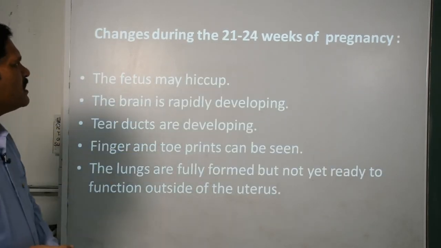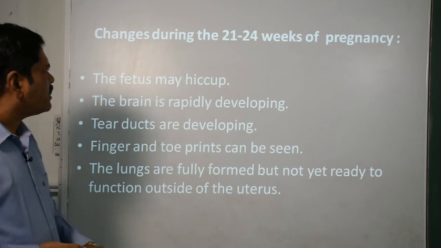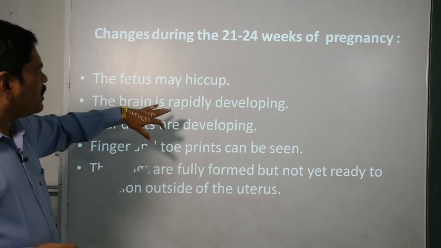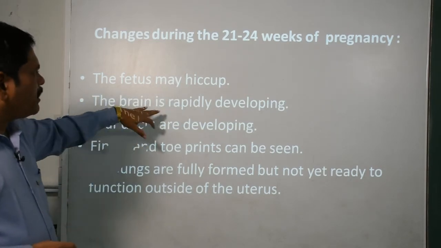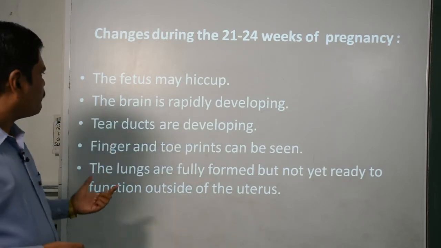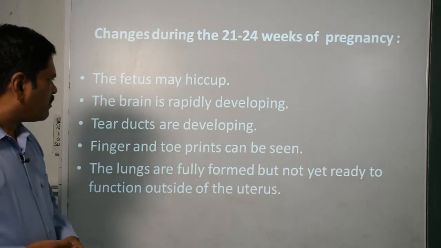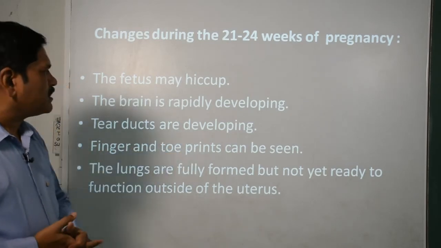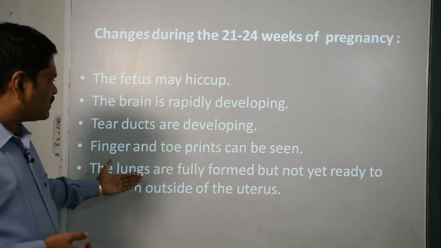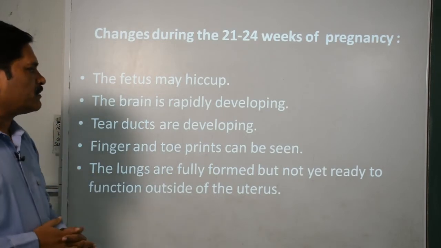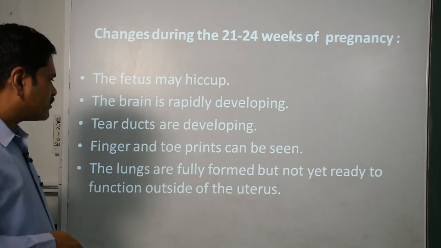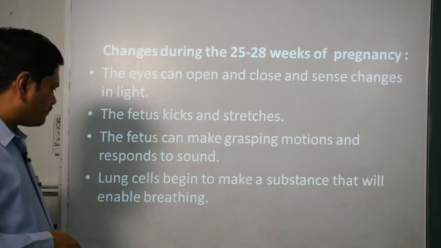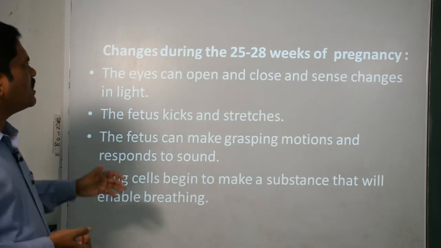Now then the changes during the 21st to 24th weeks, the fetus may hiccup, okay. The brain is rapidly developing, the tear ducts are developing, that means they can secrete tears, the finger and toe prints can be seen, okay, and the lungs are fully formed but not yet ready to function outside the uterus, that means they are in the primary stage, clear.